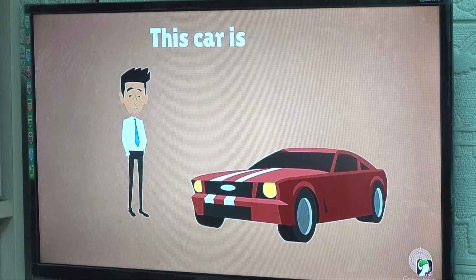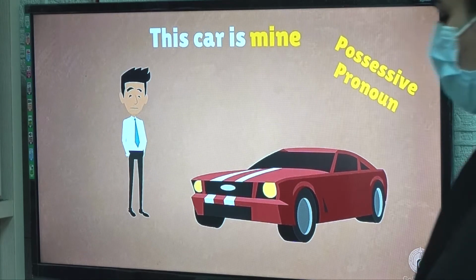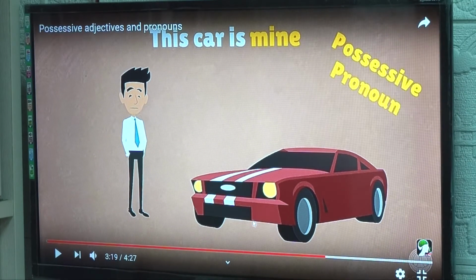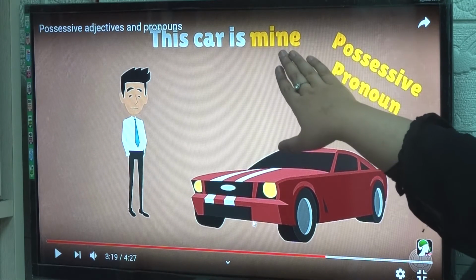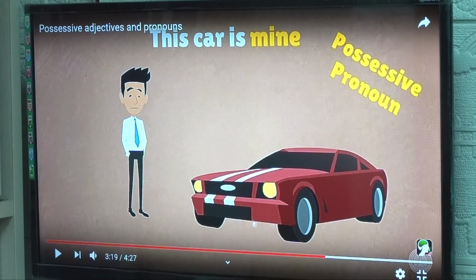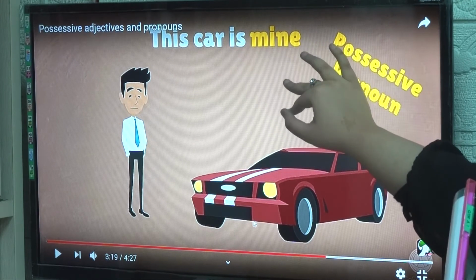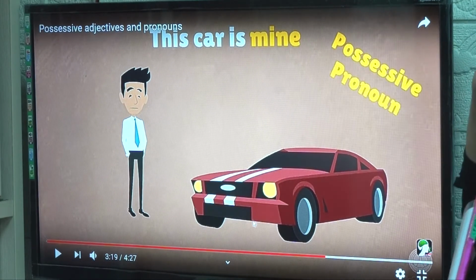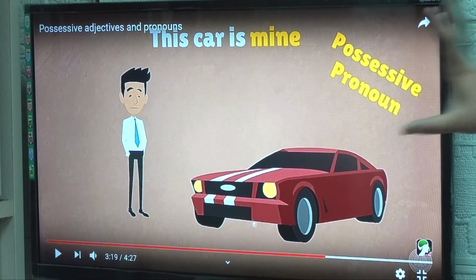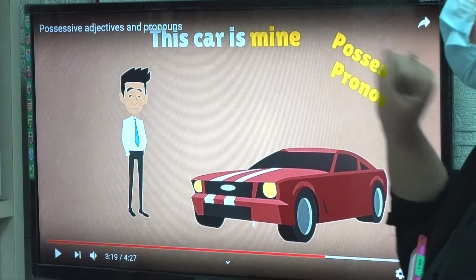This car is mine. Okay, so this car is mine. Mine is the possessive pronoun. It is also used to show possession, but in a different way. It doesn't come before a noun. Instead, it takes over the noun. It takes the place of the noun.